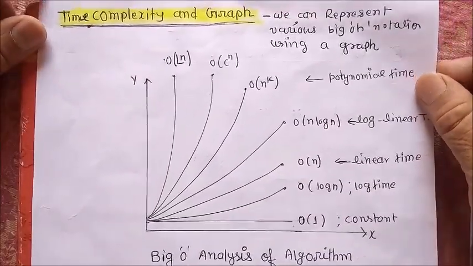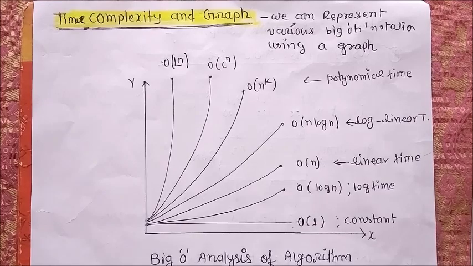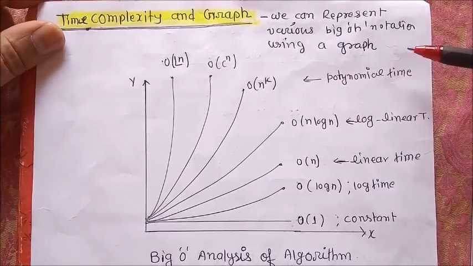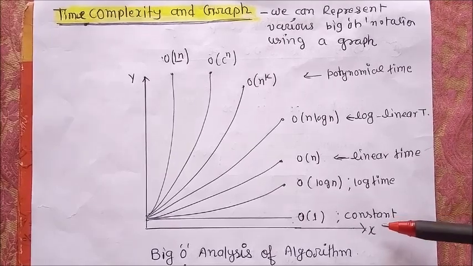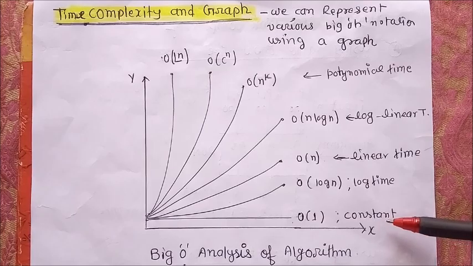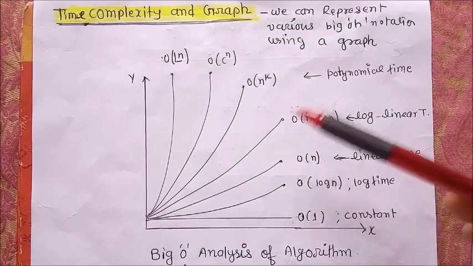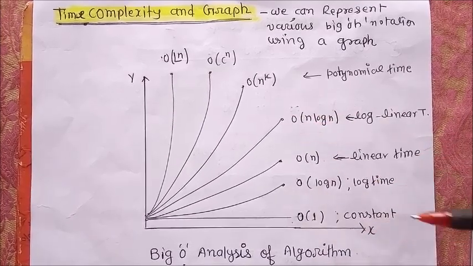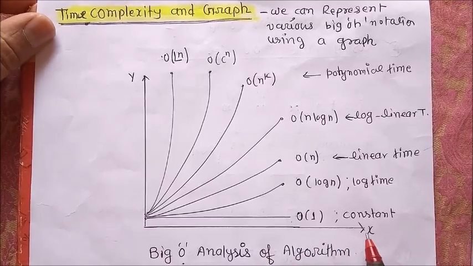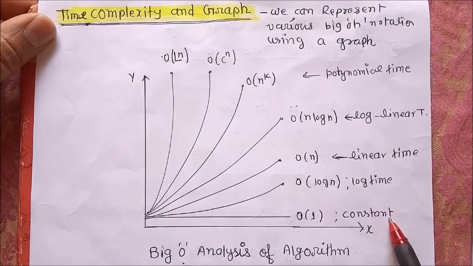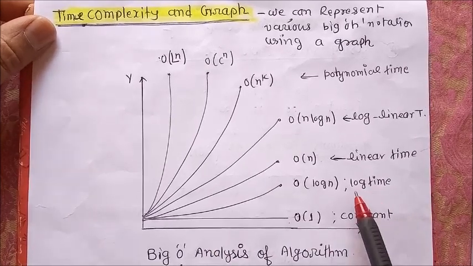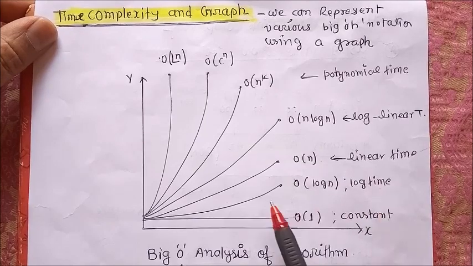Now we can represent various big O notations using a graph. So one by one we easily put the specific big O time complexity notations in graph form. We can easily see that constant notation is represented by a straight line, and log time is represented by this line.